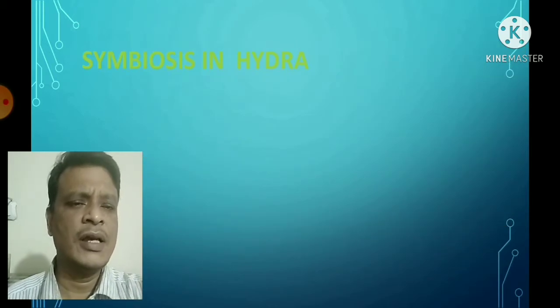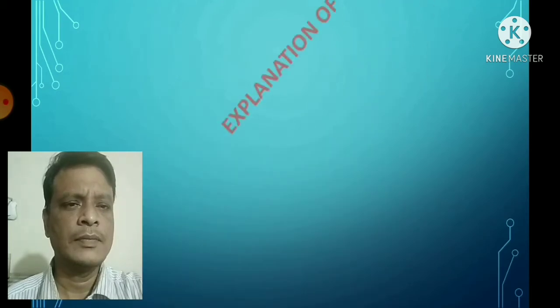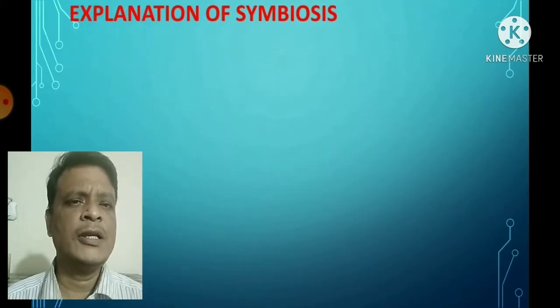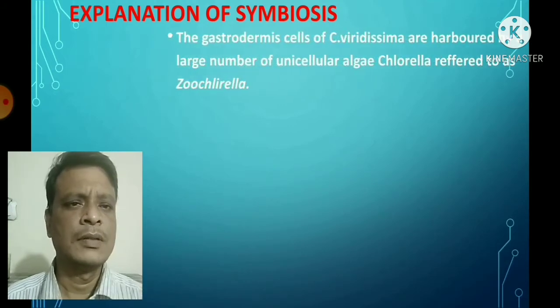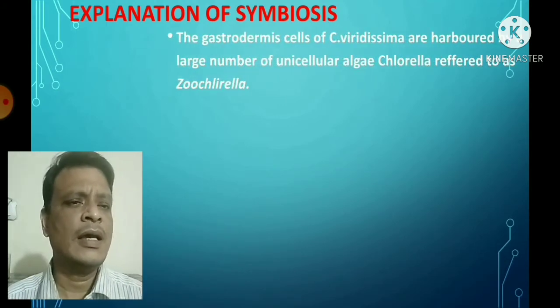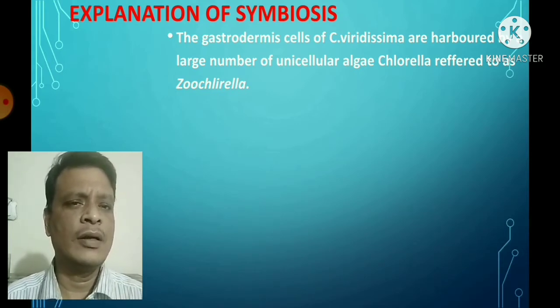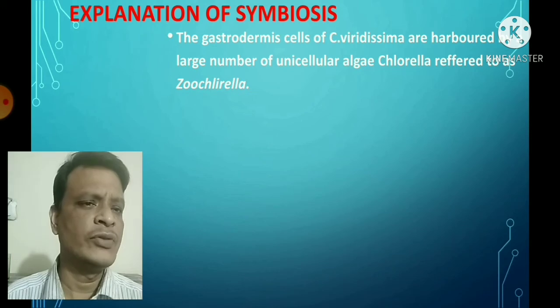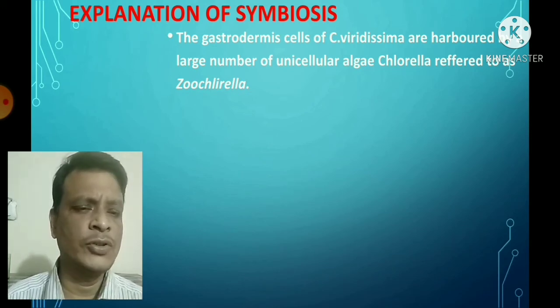Now the symbiosis in Hydra. Now the explanation of symbiosis. The gastrodermis cells of the Chlorohydra viridissima are harbored by a large number of unicellular algae, that is chlorella, also referred to as the Zoochlorella.